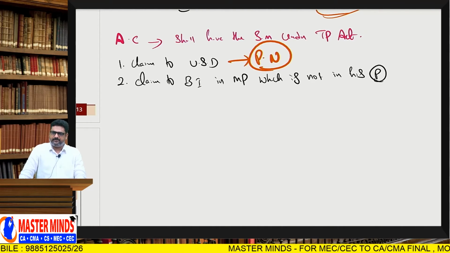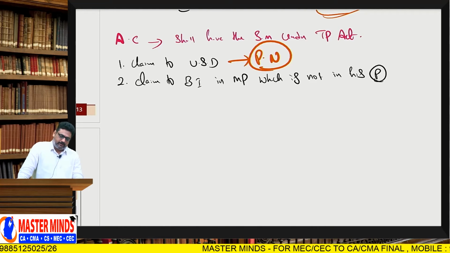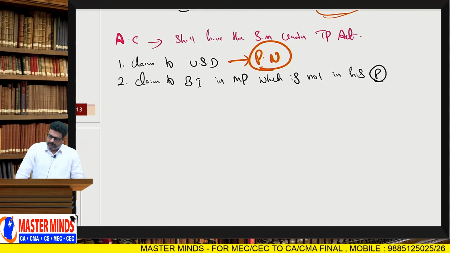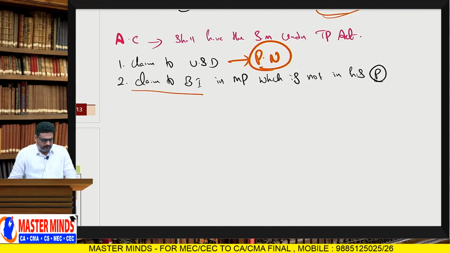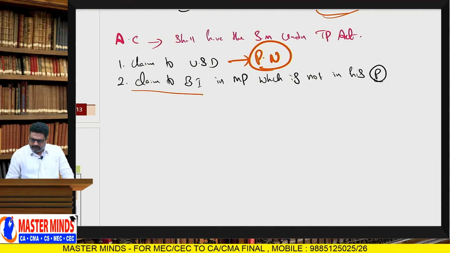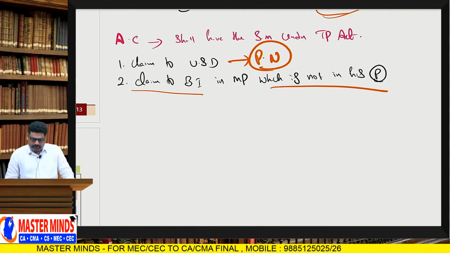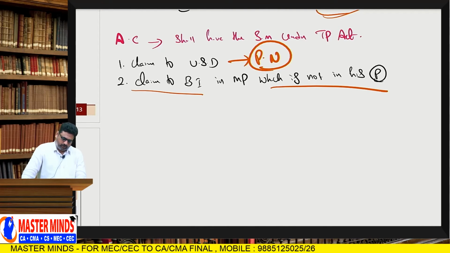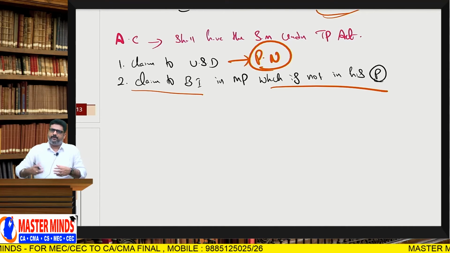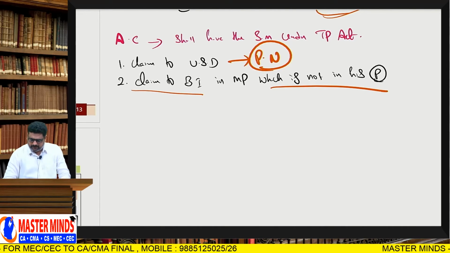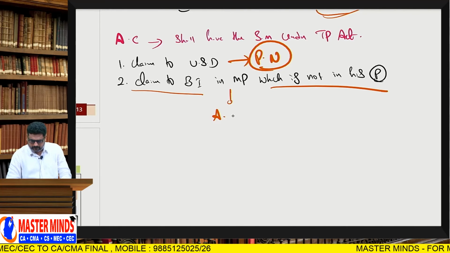Promissory note is the best example for this unsecured debt. Understood? So next point, a claim to the beneficial interest in any movable property which is not in the possession. That means what we can say is agreement to sell. This is a clear case of agreement to sell.